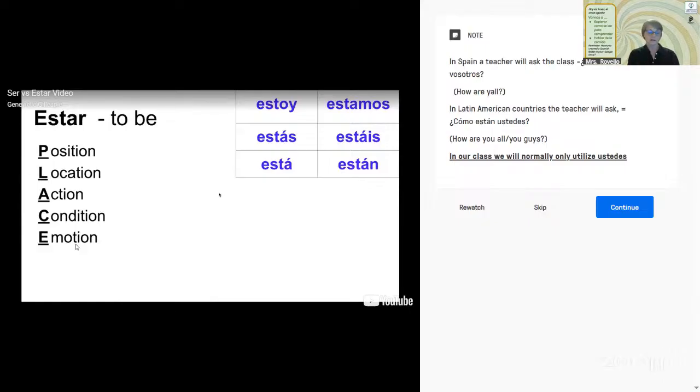And again, that kind of fits in with our emotion, being annoyed or something like that. The thing is, like I said with ser, those things tend to be permanent. You know, where are you from? Well, if I'm born in Cuba, I'm born in Cuba. I can't change that, for example. When we use estar, if it's not a location or a position, then it has to do with things that are temporary. I'm not always going to be angry. I'm not always going to be sad. I'm not always going to be happy or whatever. So things that are temporary. All right. Any questions there? And like I said, I'll try to move us through this real quickly.